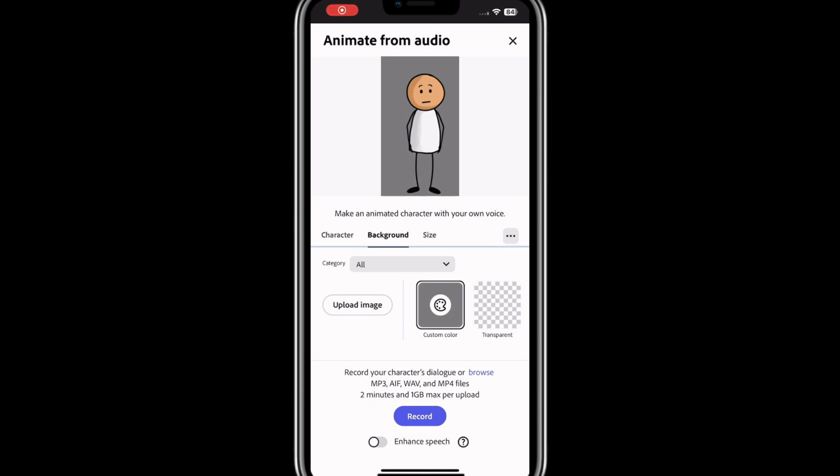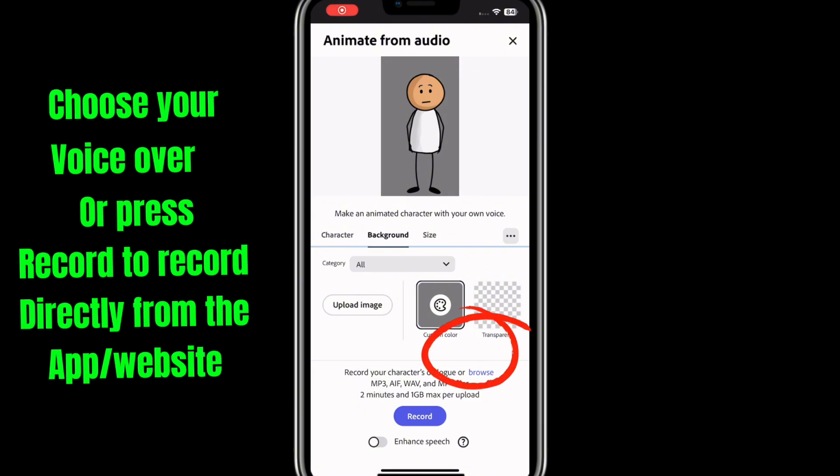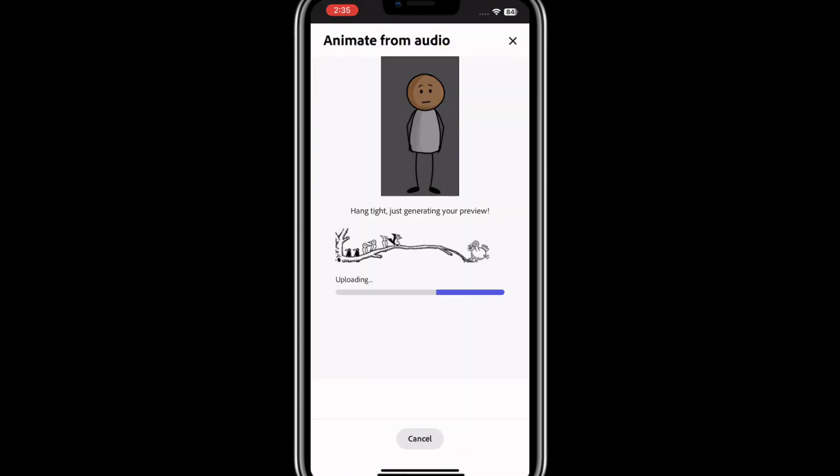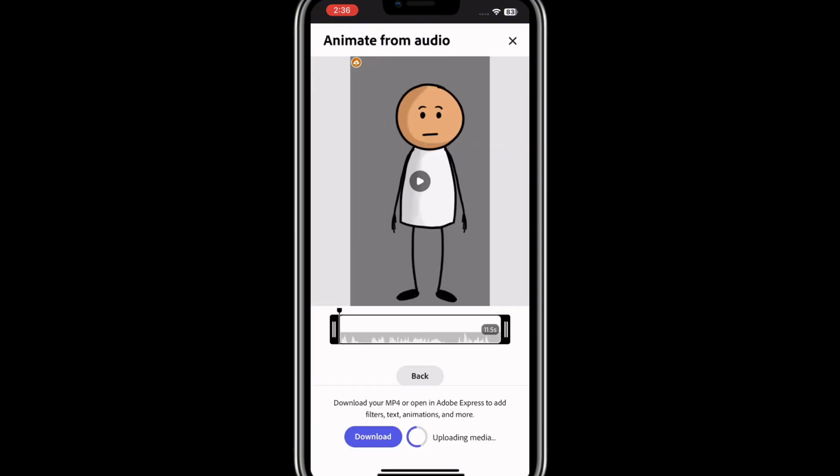So you can go ahead and click on the record to record on the go, or you just click on this place that says browse, and then choose the file that you want, or choose the music that you want. Because I already have an already made music, I'll just click on that and then wait for it to load. Yes, and the sweetest part about this app is that it does the lip syncing for you. So you don't need to go and look for another app or another browser to do the lip syncing, and then you now do the exporting. This app does virtually everything for you. All you just need to do is just choose the one that you want and go with it.